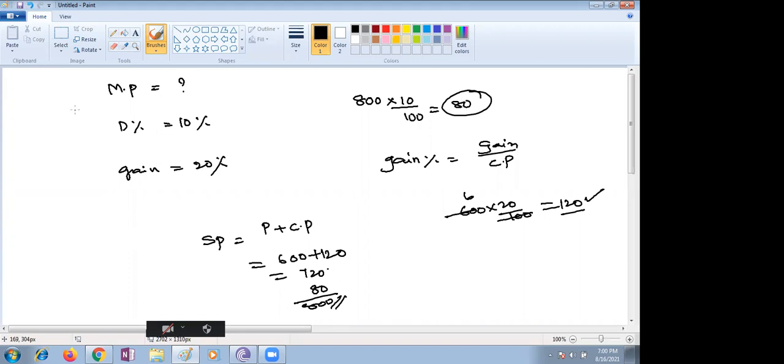Ma'am, we have now got that 10% of x is equal to rupees 720. Then 10 into x by 100 equals 720. Right. 90x by 100 is equal to 720. 720 into 100 by 90 is equal to 800. Why are we taking 90% equal to 720? Ma'am, because the discount is given as 10%, right? Yes, ma'am. 10% of x is equal to 720. We get the answer 90x.